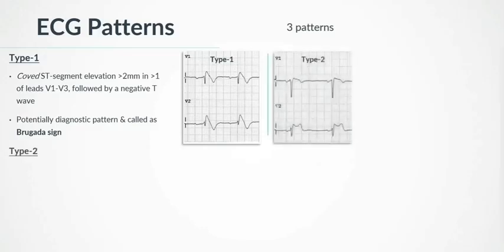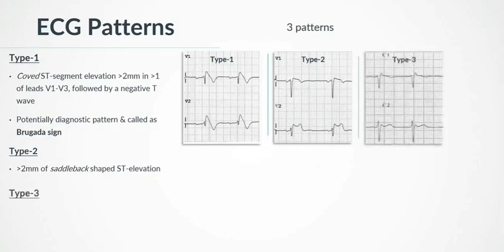In Brugada type 2, there is greater than 2 mm of saddleback-shaped ST elevation, instead of typical coved ST elevation. In Brugada type 3, ST morphology can be of either type 1 or type 2, but with less than 2 mm of ST segment elevation.